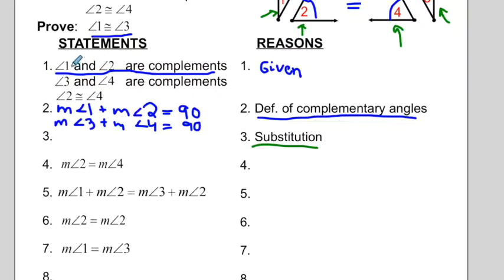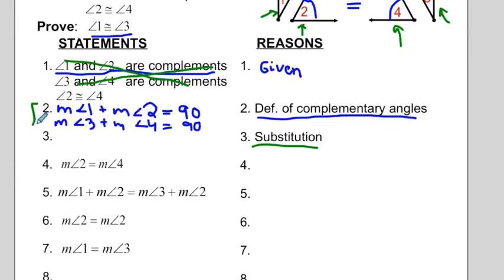So remember, we introduced in number 1 that angle 1 and 2 are complements, but we already used that idea to come up with number 2. Same thing with angle 3 and angle 4 being complements. So these we've already used in our proof. Those are no good to us anymore because we've already used them. So what we haven't used is that angle 2 is congruent to angle 4. And then this statement number 2.